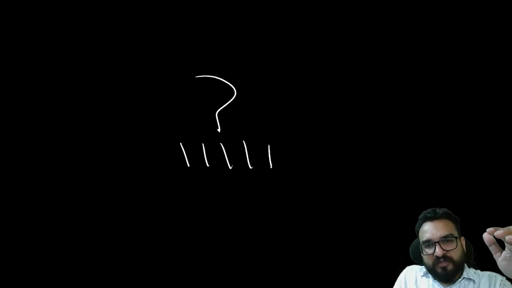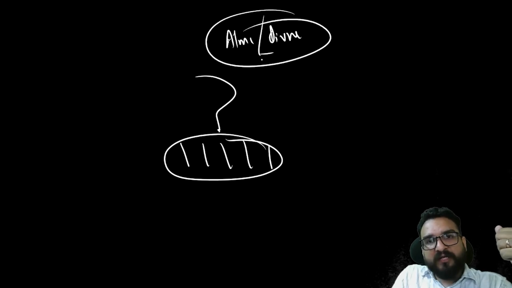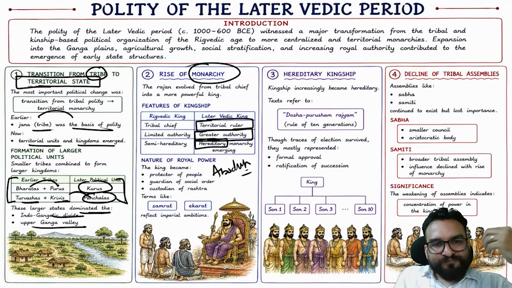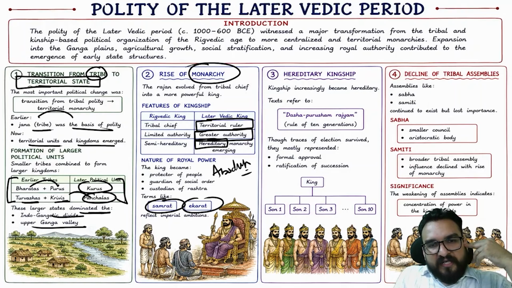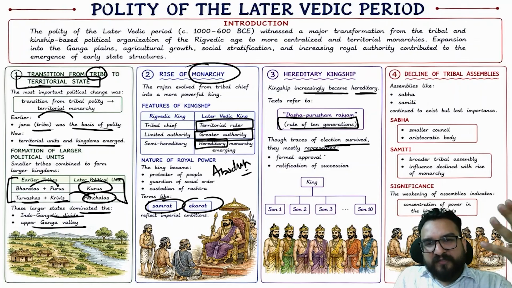Okay, now he is not deriving his powers from the assemblies or the people. He is deriving his power through some almighty, divine. That's why the divine theory will be coming henceforth. Right. So Samrat, Ekrat will be the titles they will be taking. Kingship increasingly became hereditary. Okay, rule of ten generations as well we have seen. Though traces of election survived, they mostly represented formal approval or ratification of succession.